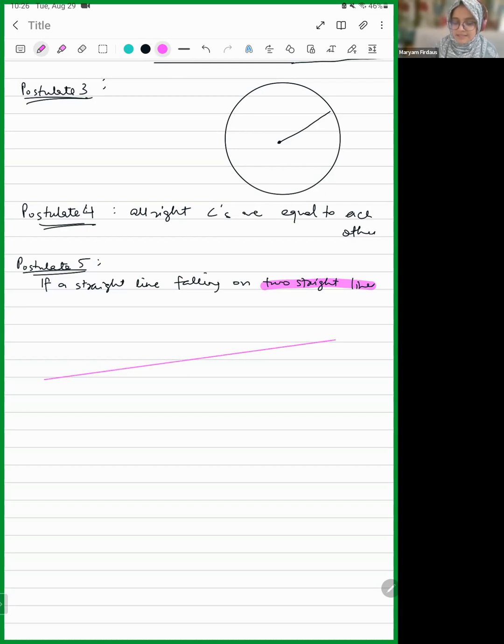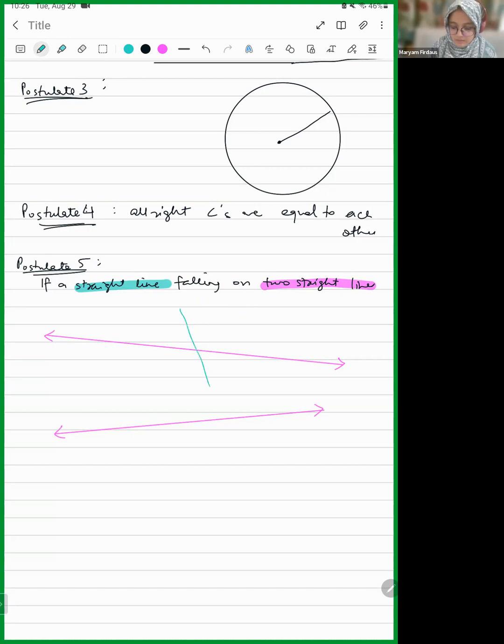So these two straight lines can be anything. It can be like this and like this. Fine, these are two straight lines. Now there is another straight line, this one, which falls on both of them. So let's say it is falling like this.